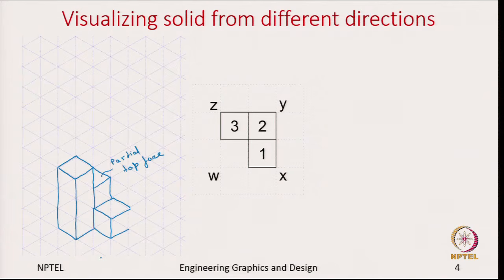Okay. So, next we will look at how the same thing looks from z direction. As we said, from the z direction the closest to the observer will be these 3 cubes stacked on top of each other.